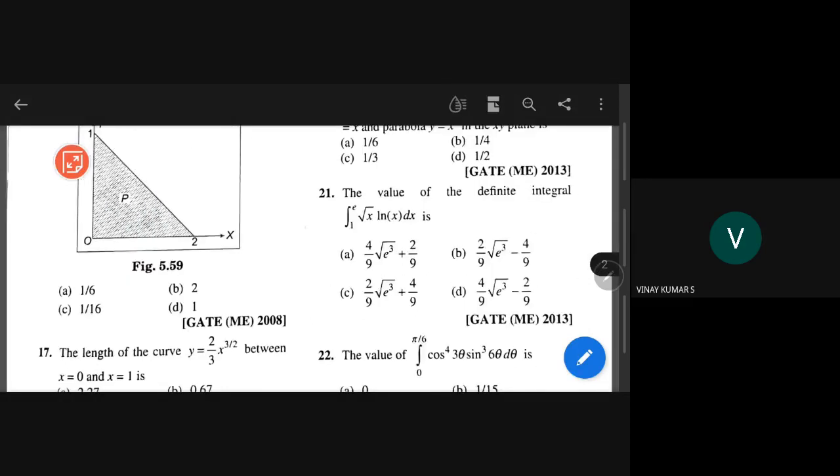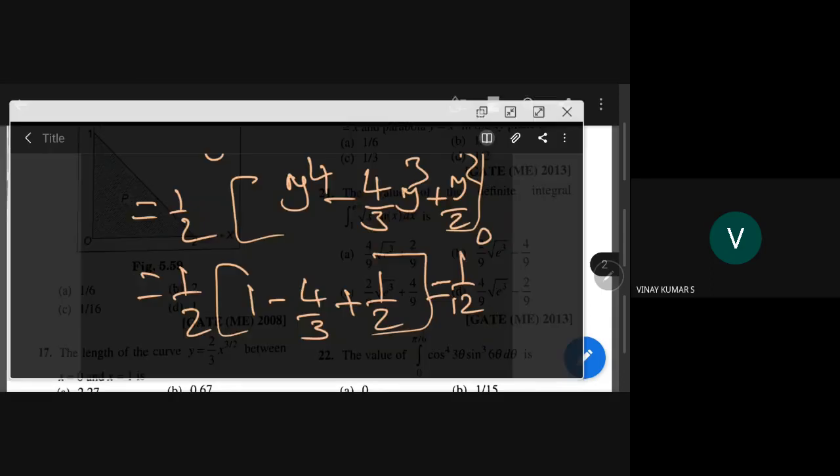1 by 16 he is getting. So 1, 2 I missed, I think. 1 by 12 or 16? Because 1 by 12 I am getting here somewhere. Okay, if my integration is right, please check here.